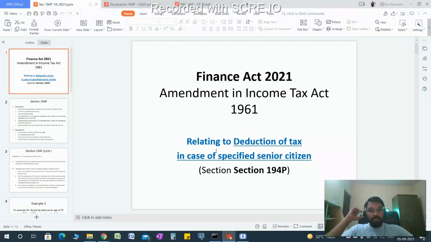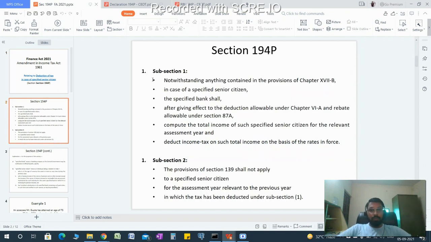Going to discuss a very important Finance Act 2021 amendment in the Income Tax Act in regards to deduction of tax in case of specified senior citizen, that is, Section 194P. So let us interpret what Section 194P is saying, and after that we will be discussing two notifications issued by CBDT on 2nd September regarding this section. So let's start with Section 194P.